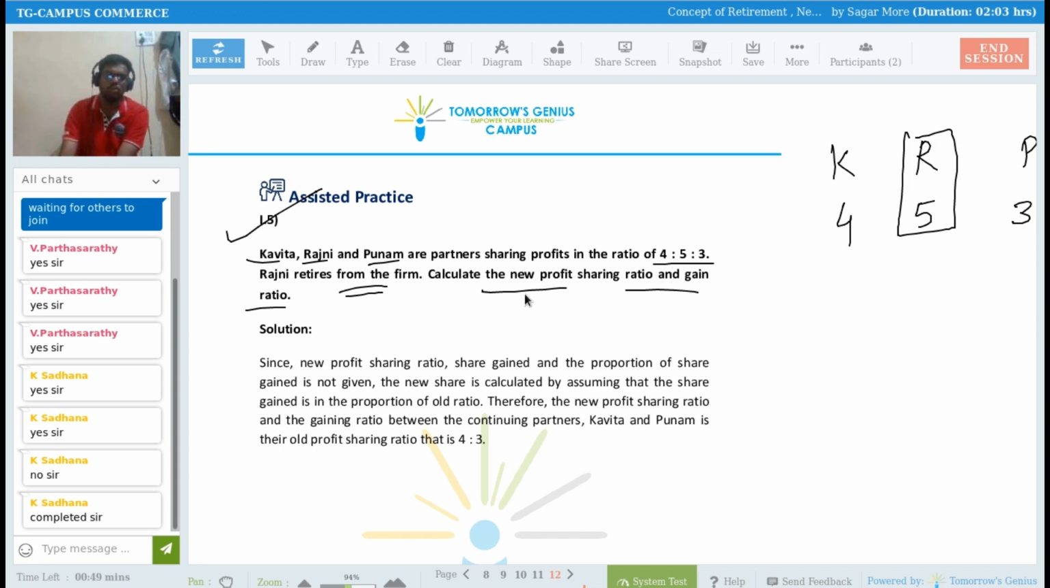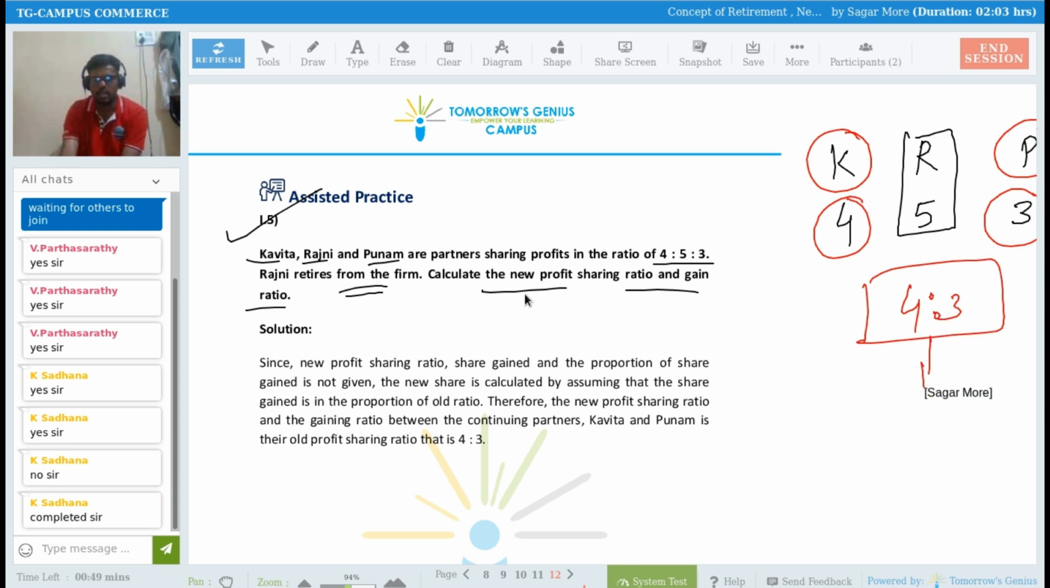Then what to do? Sir, whoever the continuing partners are. So here, Kavita and Poonam are the continuing partners. So we have to check their profit sharing ratio. What is their profit sharing ratio now? 4:3, right? So this 4:3 becomes their new profit sharing ratio as well as their gaining ratio. Understood? Understood, Sadhana? Yes, sir. Okay.